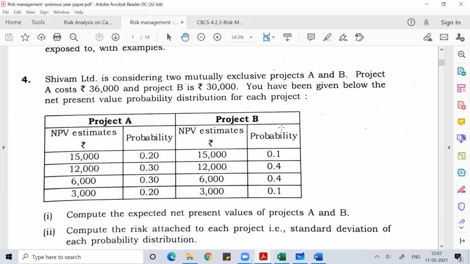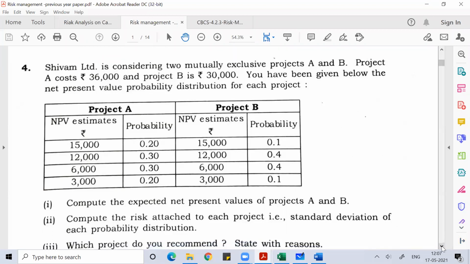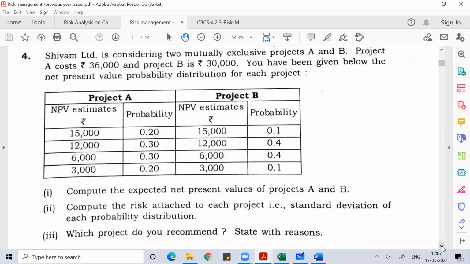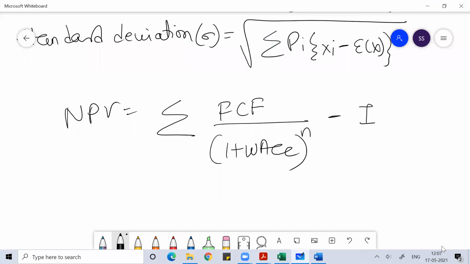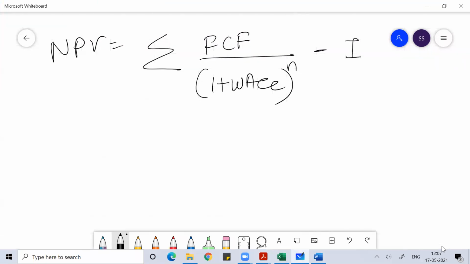So: compute the expected NPV of project A and project B, and compute the risk attached to each project. So I found the standard deviation of each probability distribution. Then, which project would you recommend? Why? I'll go with project B, because we believe that all the investors who are trading in the stock market, that is an assumption, in real day-to-day life, it's an assumption in the theory of economics.